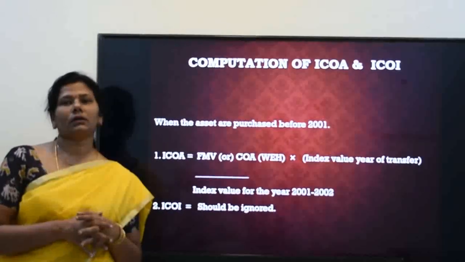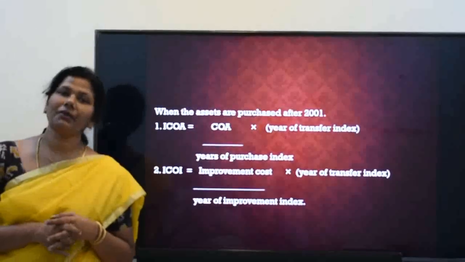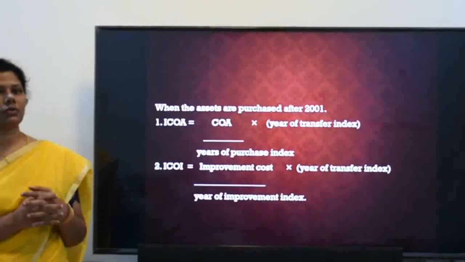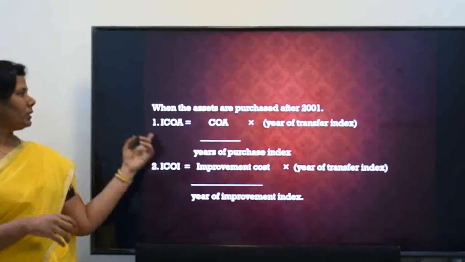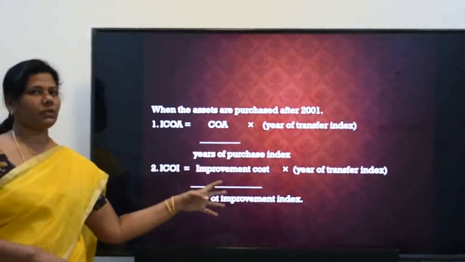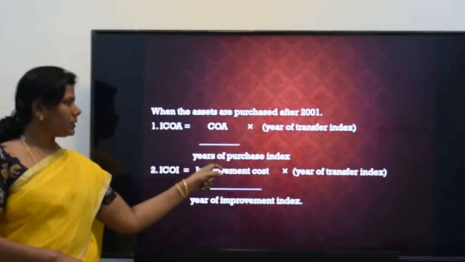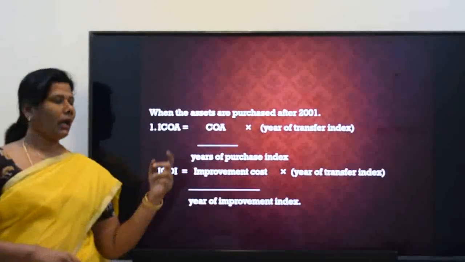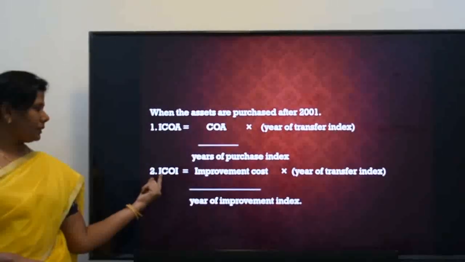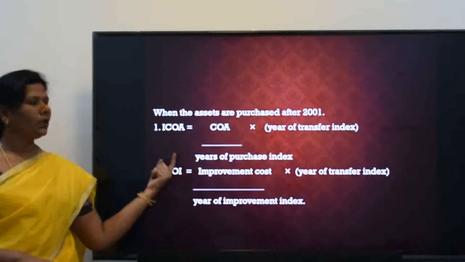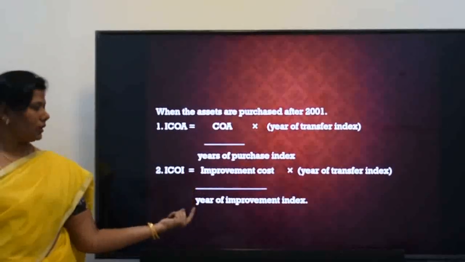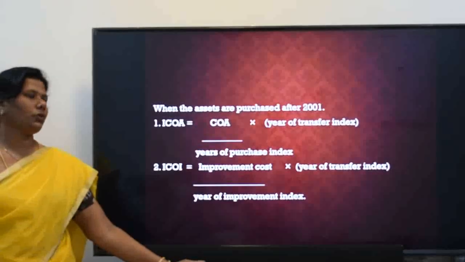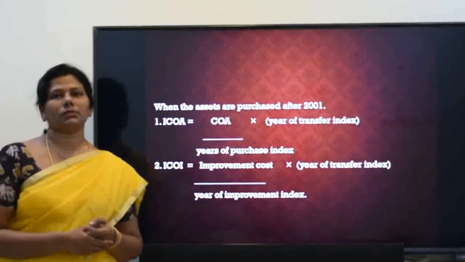And if the goods were purchased after 2001, then the formula for index cost of acquisition is: you take only the cost of acquisition, divide by the purchase year index, and multiply by the year of transfer index. And for the index cost of improvement, you take the improvement cost, divide by the index of the year in which the improvement was done, and multiply by the year of transfer index.